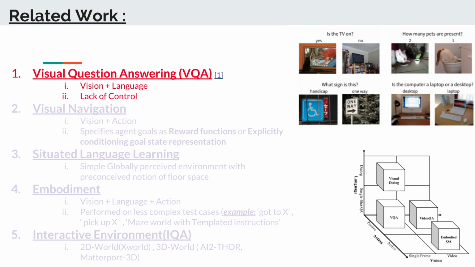The lack of control here compared to the other work is that the robot is given access to only a selected image frame. This can result in a dilemma when you need to track an object over a sequence of images before you can answer any given question.